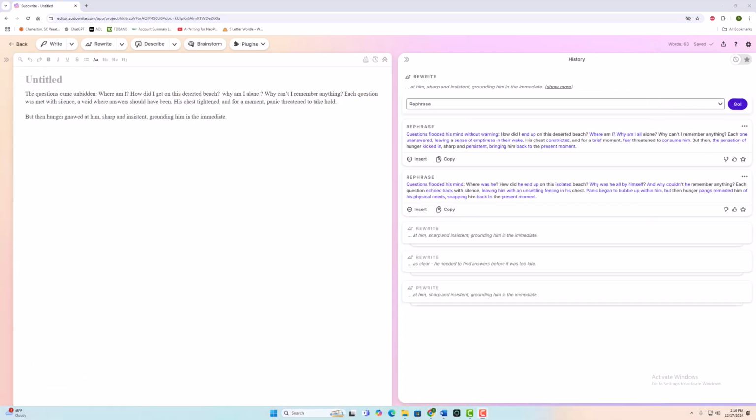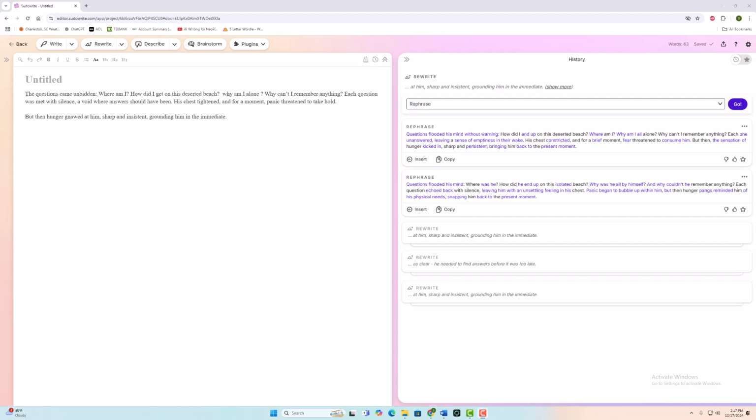So while I was waiting for Sudowrite's response, I noticed that I was mainly working on how our young man was feeling on the beach. But in this very small paragraph, we had a second topic, but then hunger gnawed at him. So I separated out that as a separate line, and that will in fact become its own paragraph.